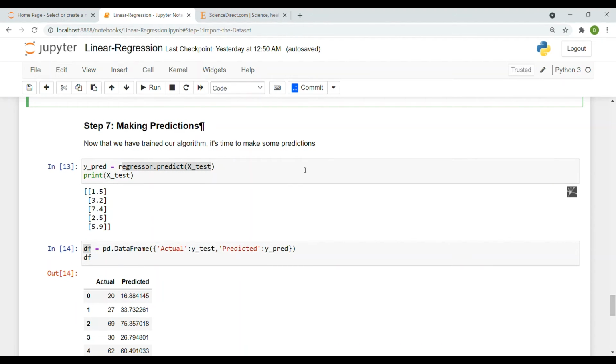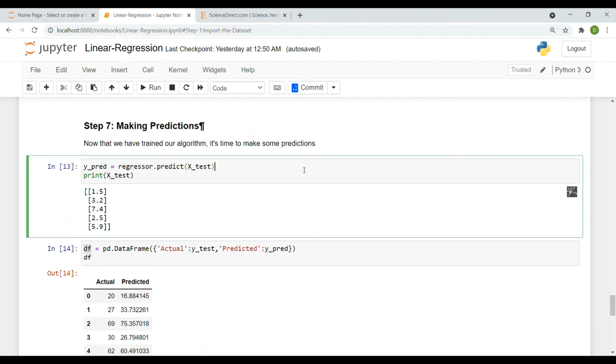Now that we have trained our algorithm, it's time to make some predictions. So here I have used regressor.predict to get the prediction for X test, which contains the number of hours, and stored it in a variable called y_pred, and printed that X test, that is 1.5 hours, 3.2 hours, 7.4 hours, and so on.